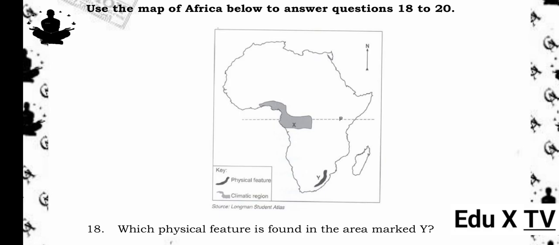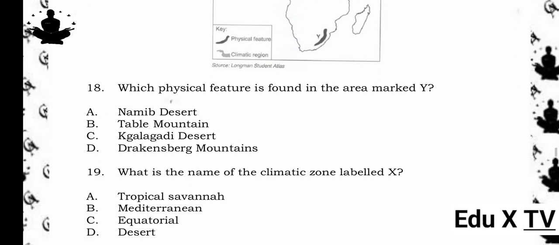Use the map of Africa below to answer questions 18 to 20. 18. Which physical feature is found in the area marked Y? A. Namib Desert. B. Table Mountain. C. Kalahari Desert. D. Drakensberg Mountains. The answer is D. Drakensberg Mountains. Reason being, the area marked Y is in South Africa, where the Drakensberg Mountains are located. These are the highest mountains in southern Africa.